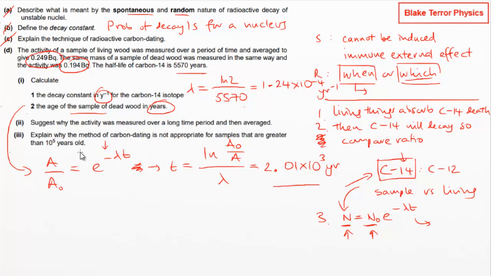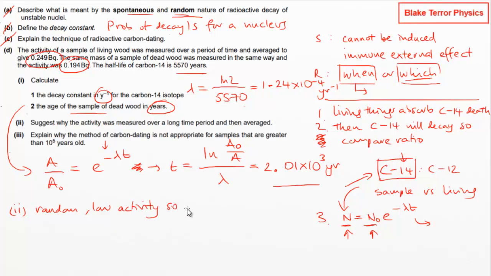Suggest why the activity was measured over a long period of time and then averaged. Right, well, we've got very low activity here, and we've got this random nature. So if we've got random low activity, we want to get as many samples as possible.